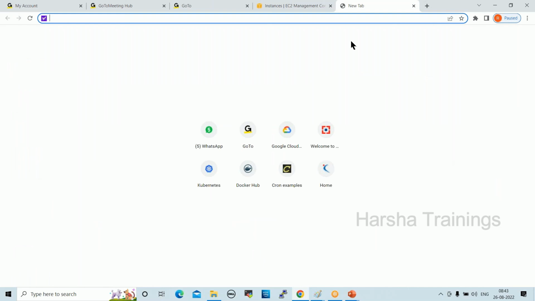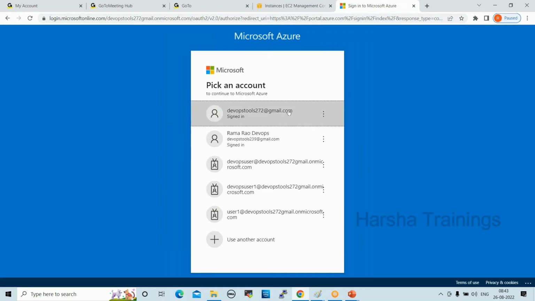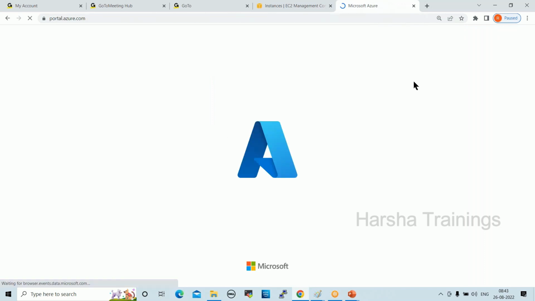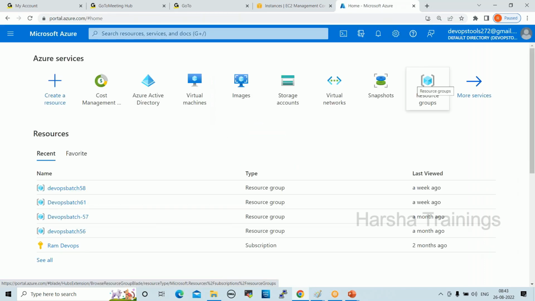So next one, Microsoft Azure. This is the Azure platform. In this also we'll go deep dive, but here infrastructure services will be covered.